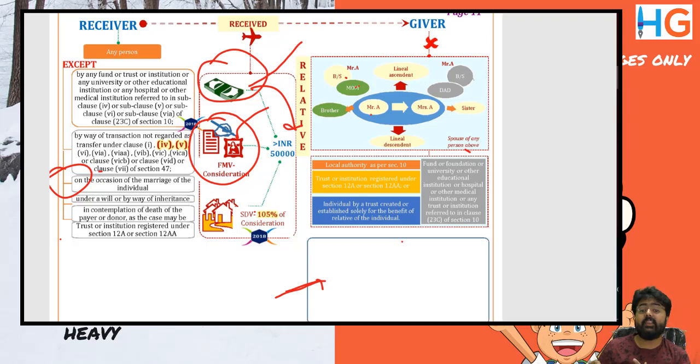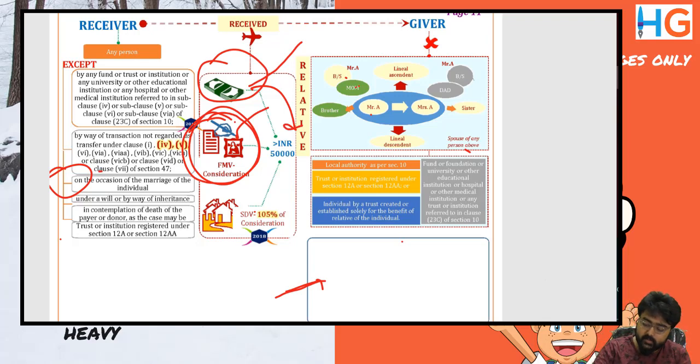If stamp duty value exceeds 105% of sales consideration and it exceeds 50,000, the entire difference is taxable. Again, the entire difference is taxable. For movable property, the fourth checkpoint is: write down, the asset should be a property. Write down the definition of property.